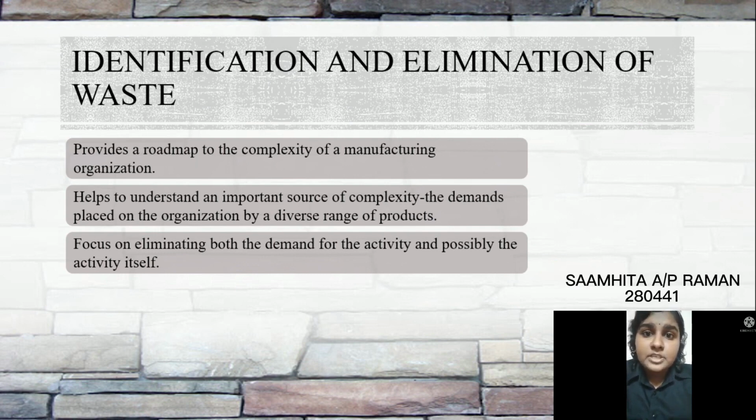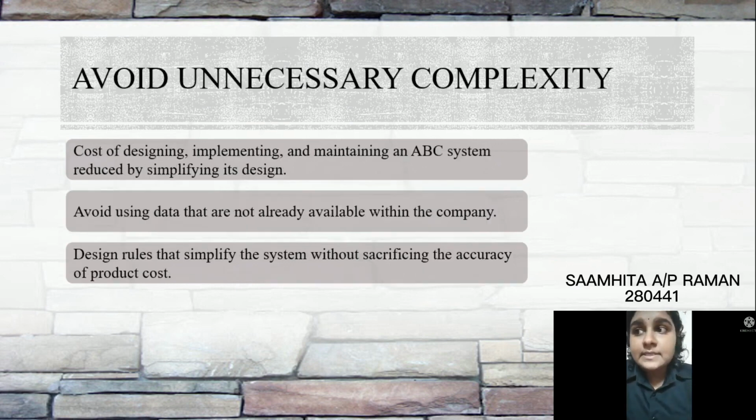It also helps the management team understand an important source of complexity, the demands placed on the organization by a diverse range of products. Once the management team understands what is keeping the organization busy and where the demands for activities come from, they can focus on eliminating both the demand for the activity and possibly the activity itself. Right? ABC system avoids unnecessary complexity in the manufacturing sector.